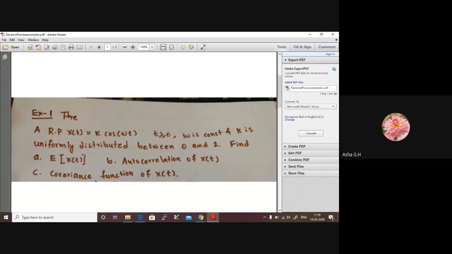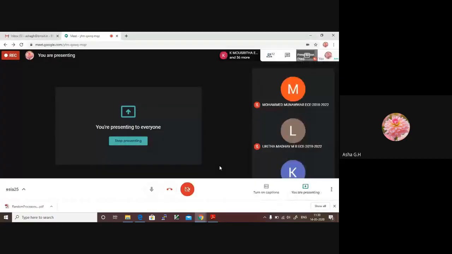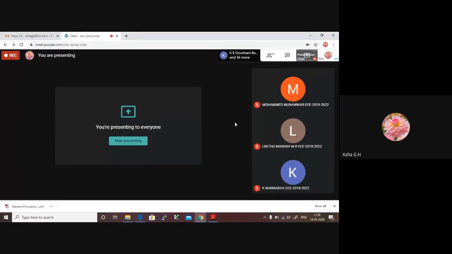What will be the PDF of the random variable? Quickly tell me. Now the random variable is k here. In the problem it is given that k is your random variable and it is uniformly distributed between 0 and 2. For uniform distribution, we have learned in the special distributions, when your random variable is uniformly distributed, what is our PDF? Kavya, what is the PDF when a random variable is uniformly distributed?